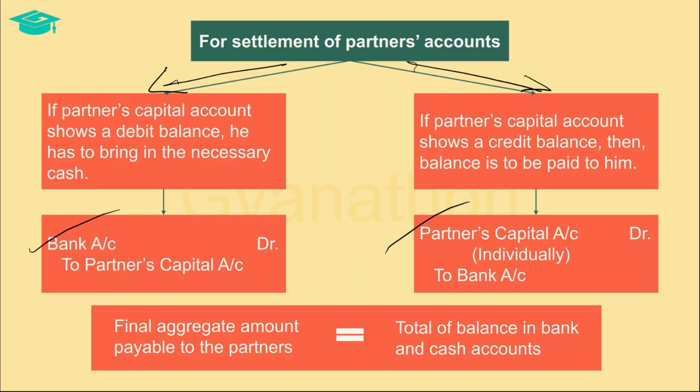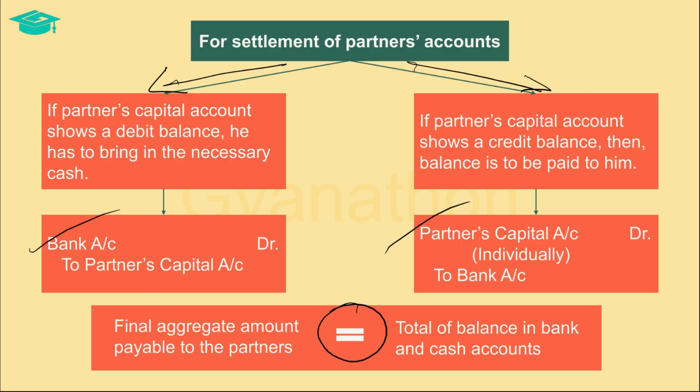It is to be noted that the final balance in the cash and bank account will be exactly equal to the final balance in the partners' capital accounts. If a certain partner's capital account has a debit balance, then the bank balance of the firm will not be sufficient to pay off the credit balances in the other partners' capital accounts until the partner whose capital has a debit balance pays such balance to the firm, which can then be utilized to pay off the other partners who have a credit balance in their capital accounts.